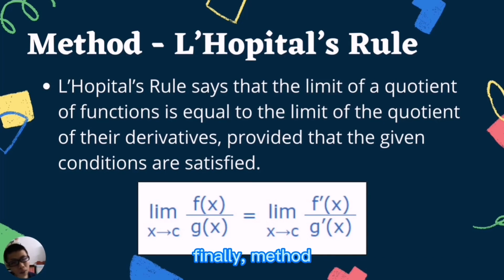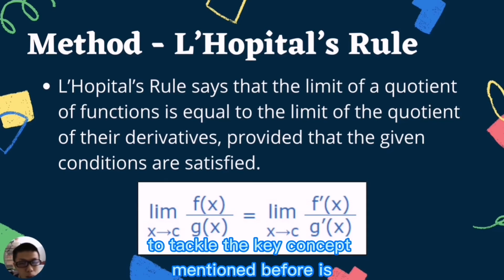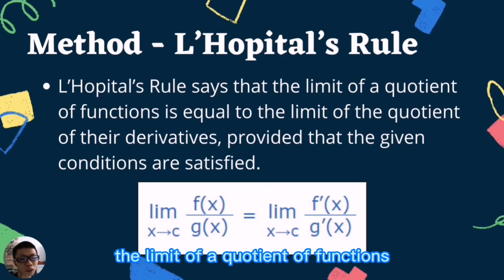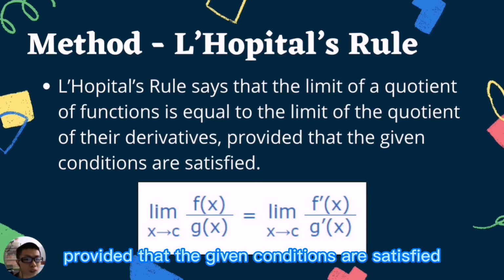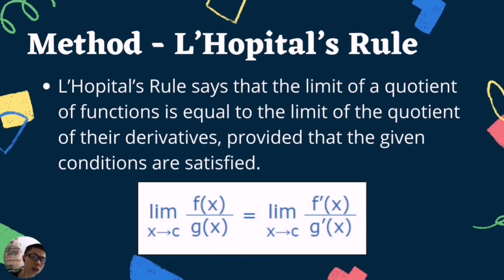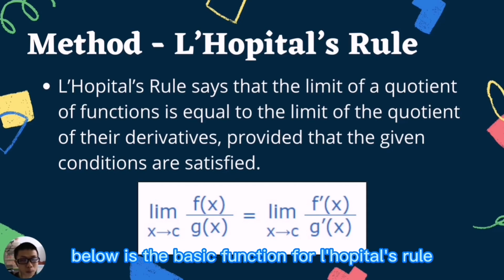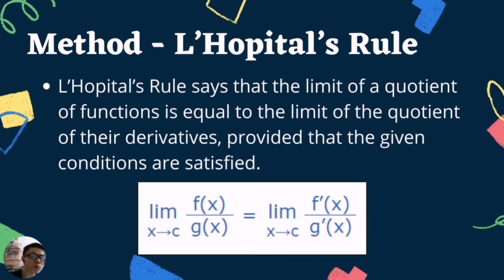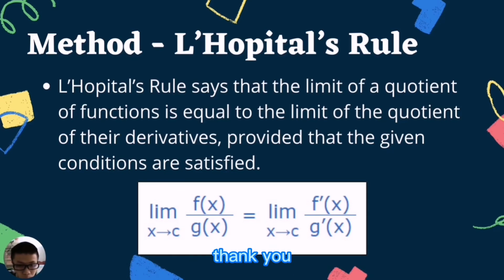Finally, the method we have chosen to tackle the key concept mentioned before is L'Hopital's rule. L'Hopital's rule says that the limit of a quotient of functions is equal to the limit of the quotient of their derivatives, provided that the given conditions are satisfied. In other words, L'Hopital's rule is suitable in calculating continuous compound interest. Below is the basic formula for L'Hopital's rule. That's all for me. The rest of the part will be presented by my partner, Cheeh Hui Min. Thank you.